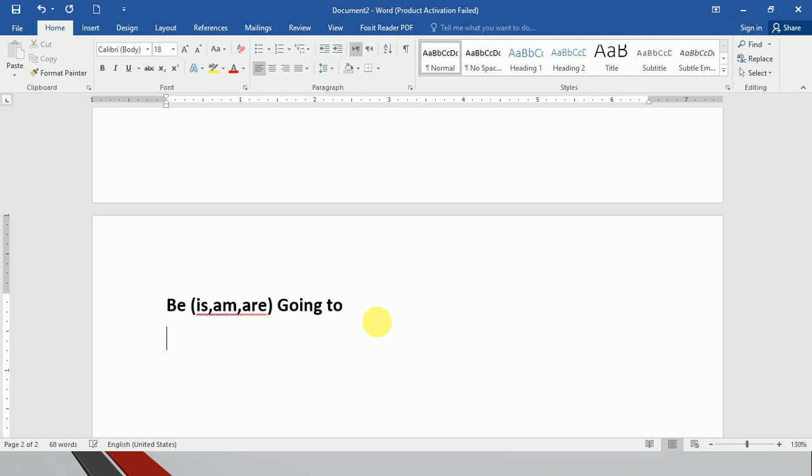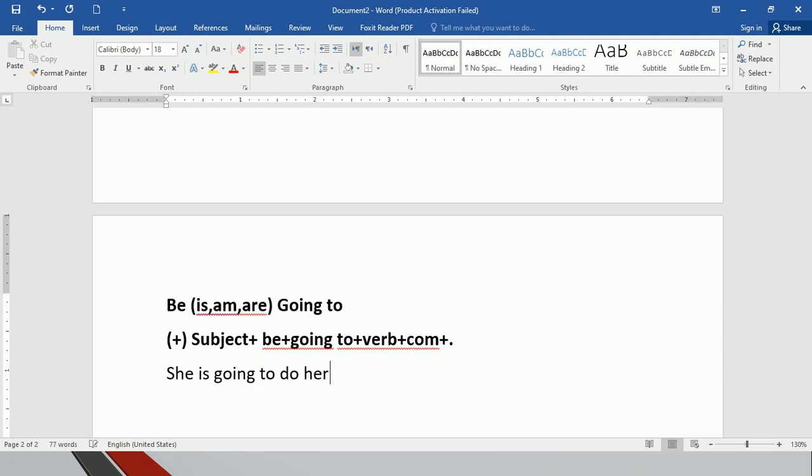So let's see now the positive structure for be going to. We have subject plus be, that is is, am, are, plus going to, and plus verb, plus complement, plus dot. You see that? For example, she is going to do her homework tonight.